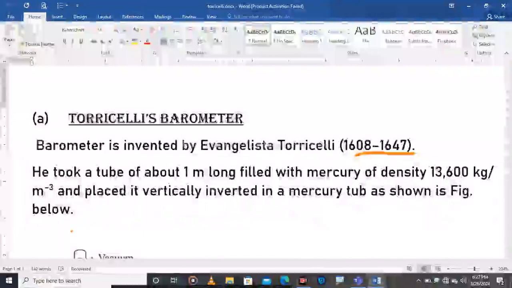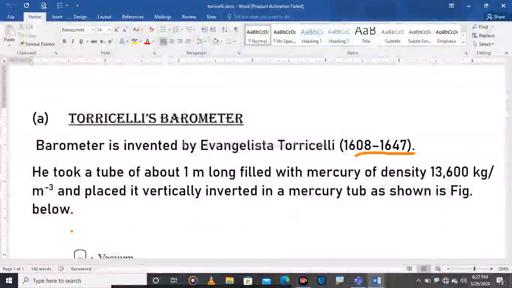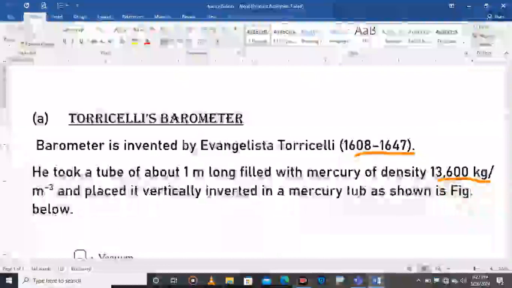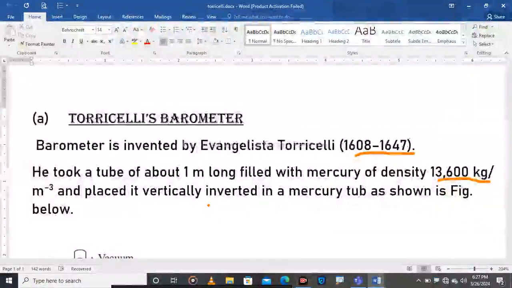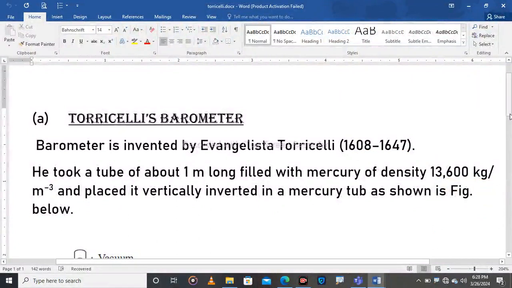He took a tube of about 1 meter long filled with mercury of density, this is the density of mercury, you see it there, and placed it vertically inverted in a mercury vessel, as shown in the figure below.